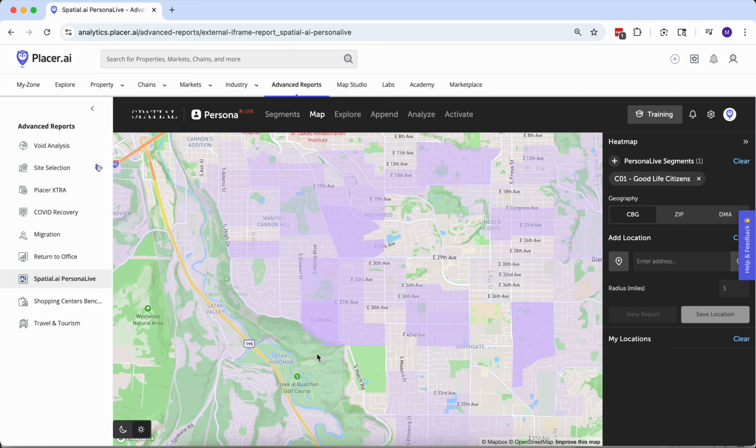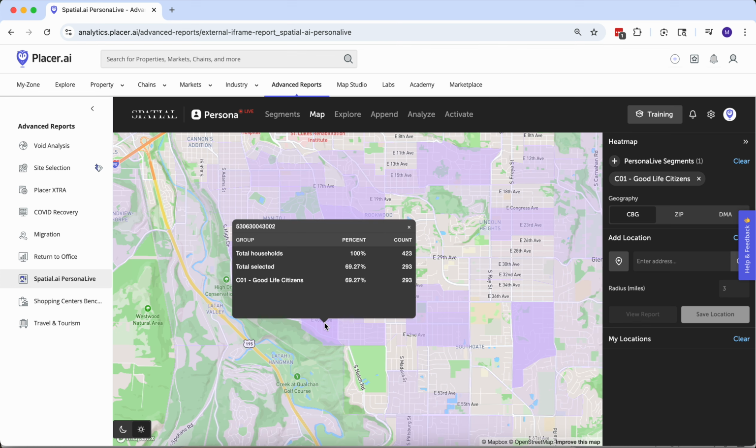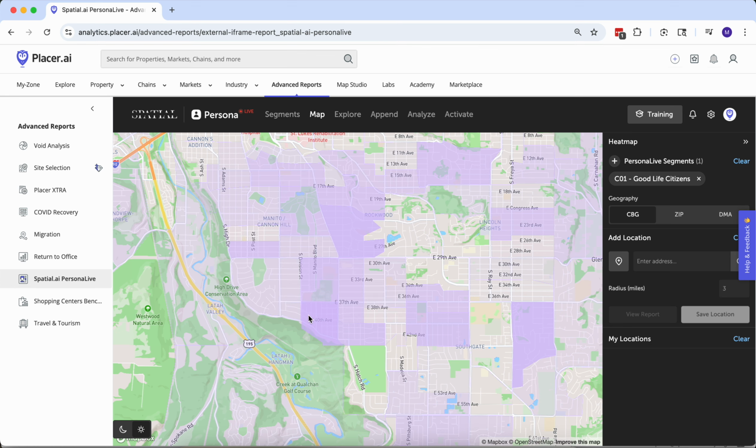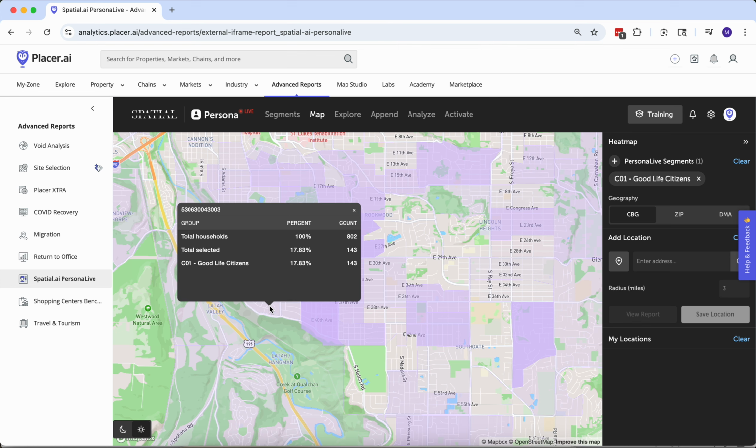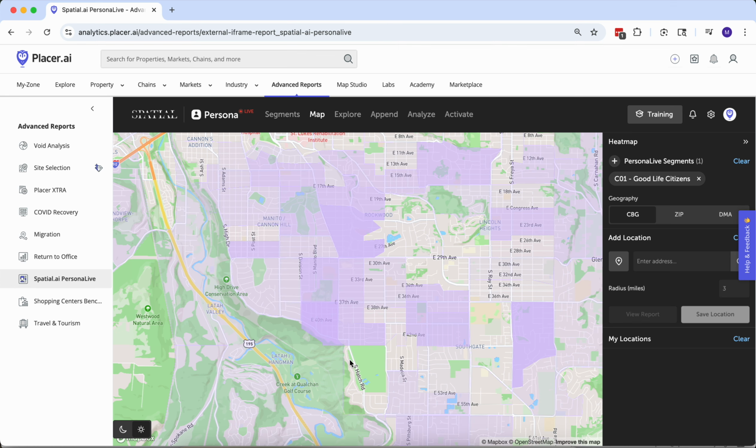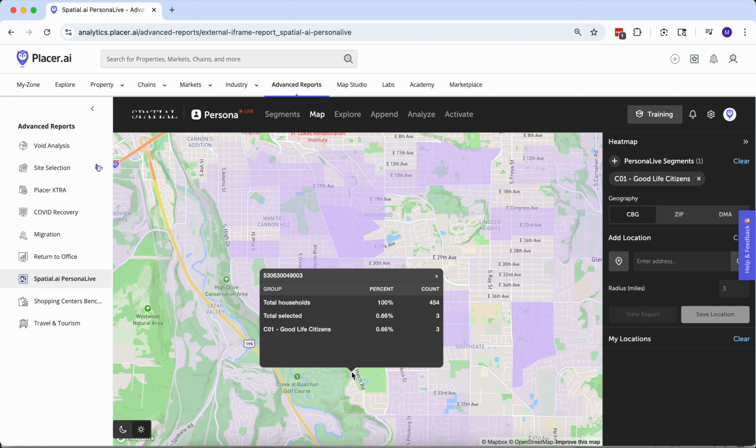This particular census block right here, that's Grand, there's 37th, there's 42nd with the Rocket Market right there. That particular census block group, right at 70% of those households are good life citizens. But just over here on the bluff, a few blocks away, it's down to 17%. Right around the corner at the Manitou Golf Club, it's effectively down to 0.